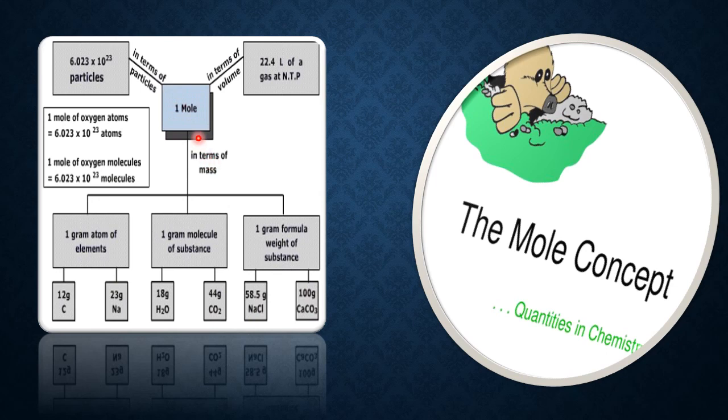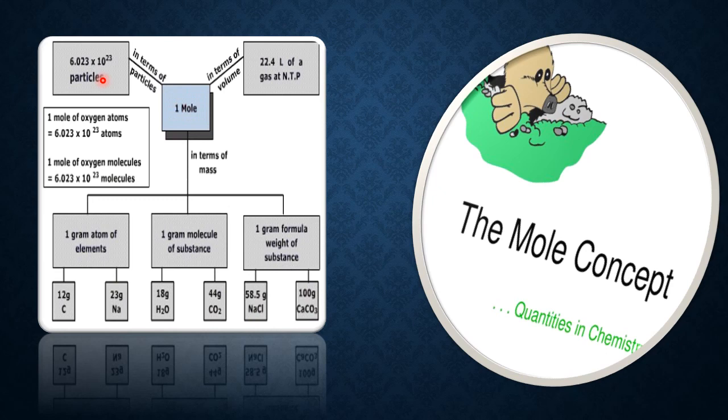As one example, what is the mass of one water molecule? It is 18 AMU. Only one water molecule is 18 AMU. If you express the mass of water in gram, it is 18 gram. 18 gram does not mean one water molecule. It is 6.023 into 10 to the power 23 molecules of water. I think I have made it clear. So whenever we take gram atomic mass or gram molecular mass, that is called 1 mole, and it contains these many particles.